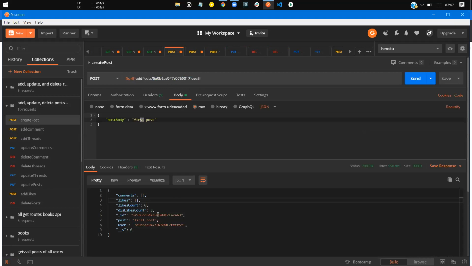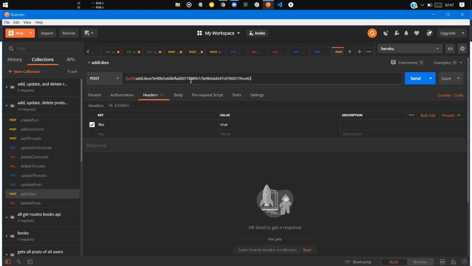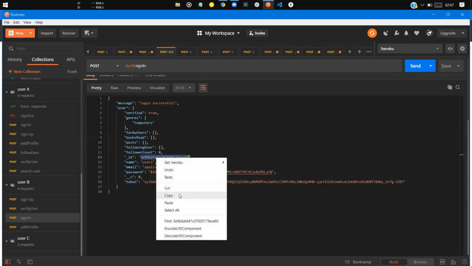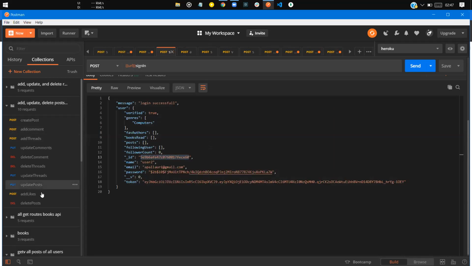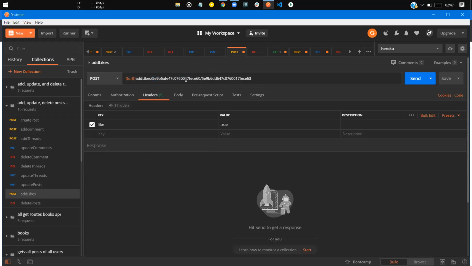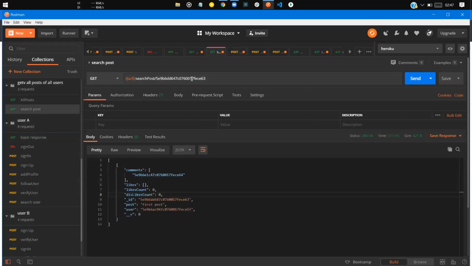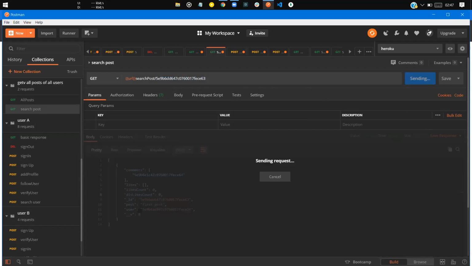All right, let's take the likes part. We have to copy the post part, and we have to give it here, and inside the user id we are giving this one. And yeah, if you are giving it true, it would be a like. If you are giving it false, it would be a dislike. As simple as that. And let's copy this one and search for that post so that I can show you that the like has been updated.